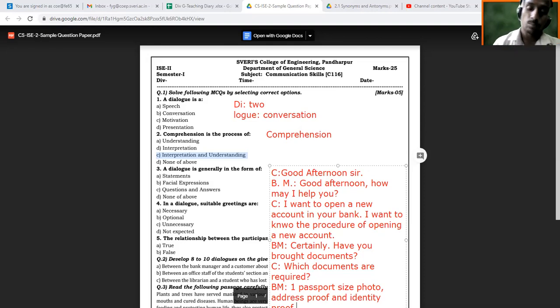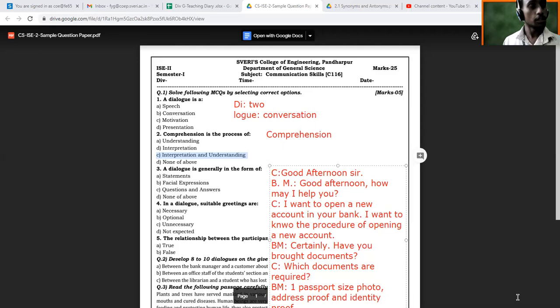You can write down names of documents also. This way you are going to just continue. Again, the customer will say, yes, I have all those documents here. Then the bank manager will give an application form and will ask the customer to fill it. Then the customer will fill the application form and attach documents, something like this. This is a normal situation, and I'm sure that you might have gone to the bank and come across this kind of situation.